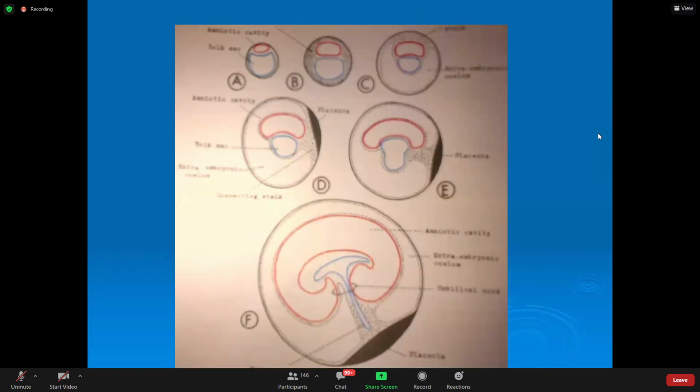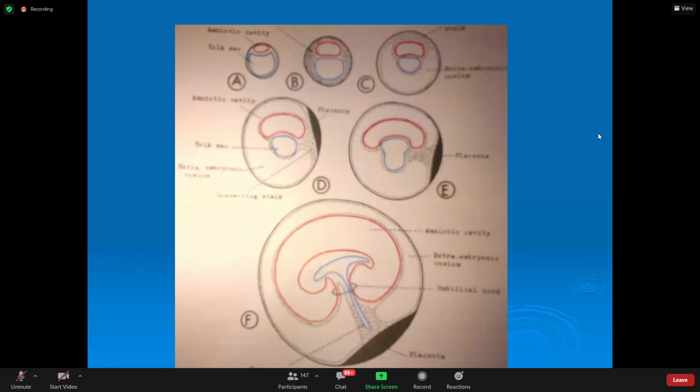Okay, now if you see, it goes like this. Amniotic sac, yolk sac. Amniotic sac becoming bigger and bigger. Yolk sac becoming smaller and smaller. Can you say this? Very important. Now the yolk sac is becoming smaller and smaller. This side is umbilical cord. This was the head end. This was the tail end.